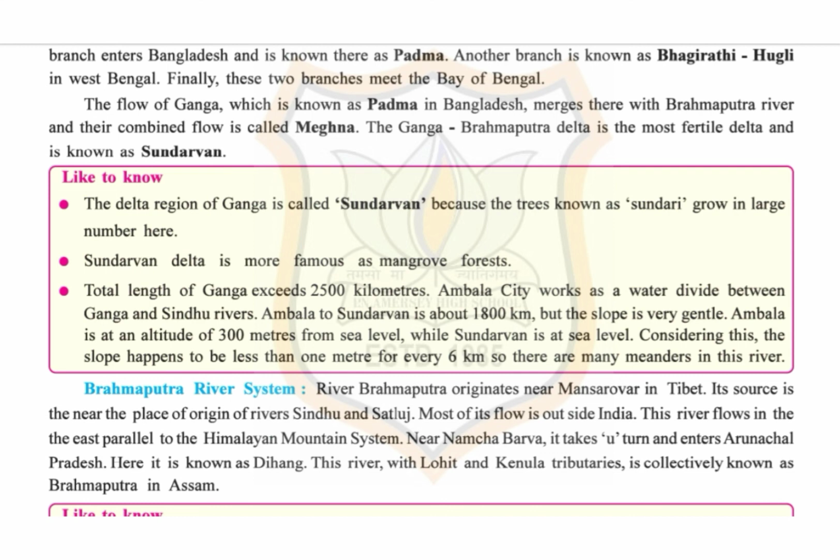Ambala to Sundarban is about 1800 kilometers, but the slope is very gentle. Ambala is at an altitude of 300 meters from sea level, while Sundarban is at sea level. Considering this, the slope happens to be less than 1 meter for every 6 kilometers. So, there are many meanders in this river.